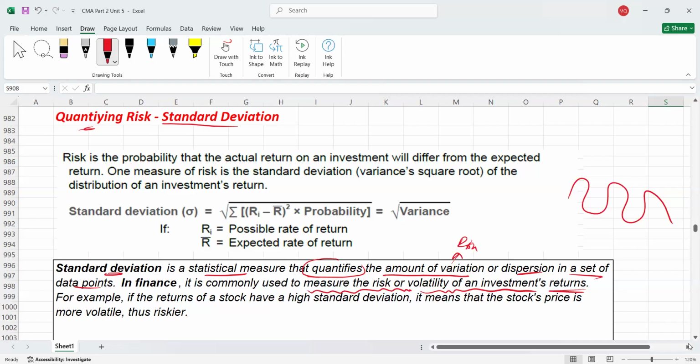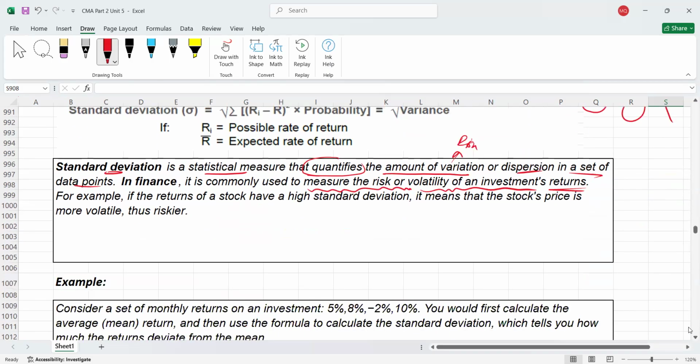Understood? So please remember, here we have a small example, because first I'm just trying to communicate the theoretical concept. You have to remember the use of standard deviation: to measure the risk of an investment return. So you are measuring simply risk. For example, if the return of a stock has a high standard deviation, because sometimes the standard deviation answer could be higher, sometimes lower.